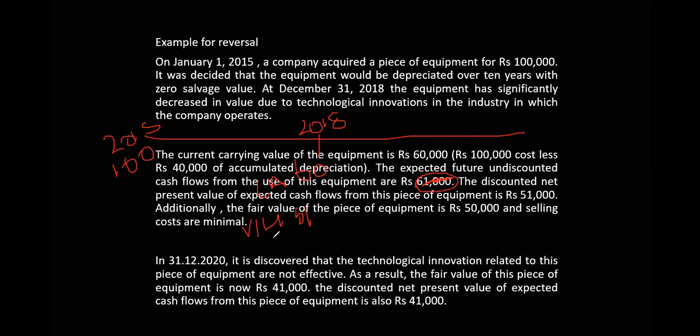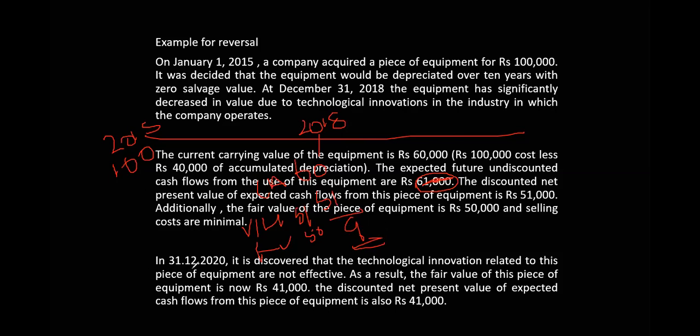And additionally, fair value is 50. Which one do we take? We take 51 as the recoverable amount. Recoverable amount is 51, carrying amount is 60, so there is a 9,000 impairment. Agree? In 2019, 9,000 impairment.